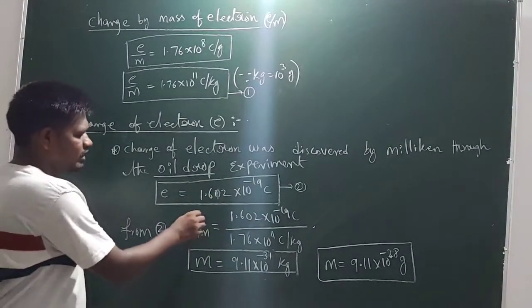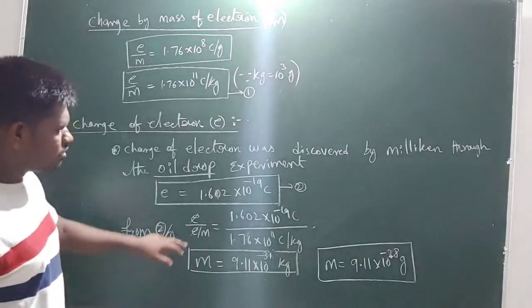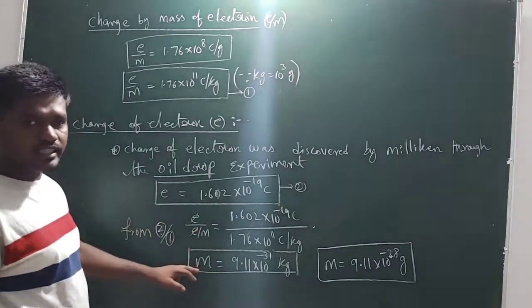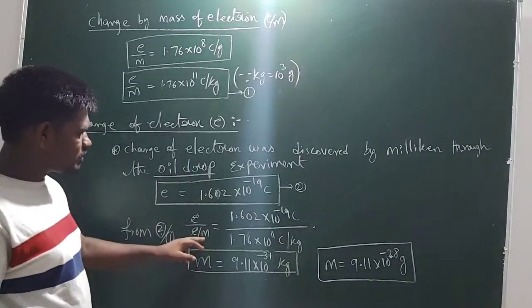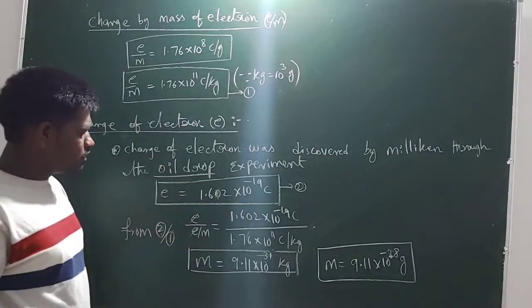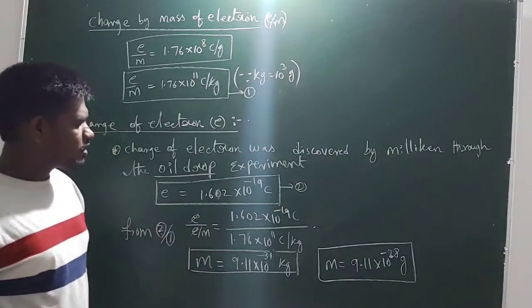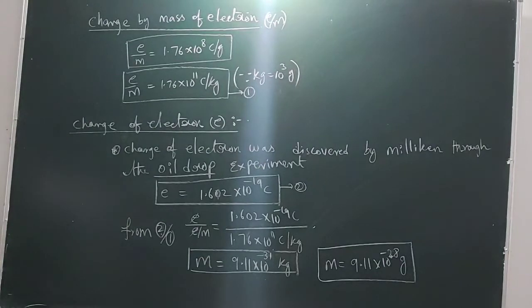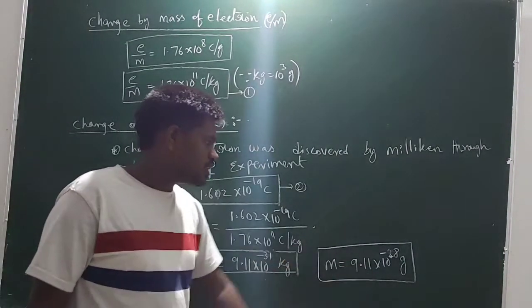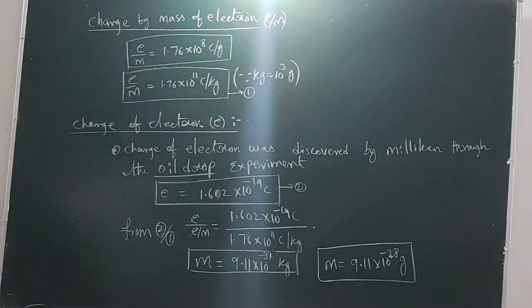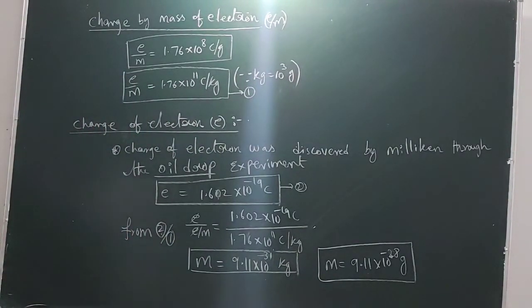Here e will cancel, and the expression gives m. By simplifying this, mass of the electron is 9.11 × 10^-31 kg, and in grams it is 9.11 × 10^-28 grams.